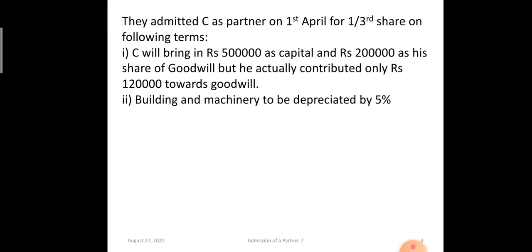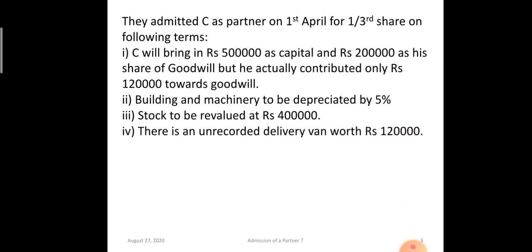Building and machinery is to be depreciated by 5%. Stock is revalued at 4 lakh rupees, from 3 to 4, a 1 lakh rupees increase is there. Unrecorded delivery van worth 1 lakh 20,000. So an unrecorded asset of 1 lakh 20,000 is a gain. And 1 month salary of rupees 30,000 is outstanding. It is a loss. Liability is increasing.